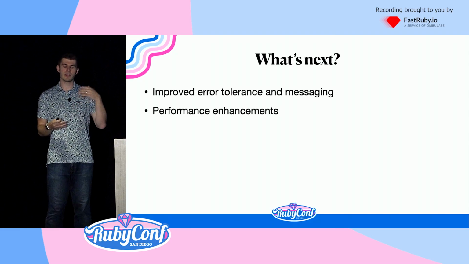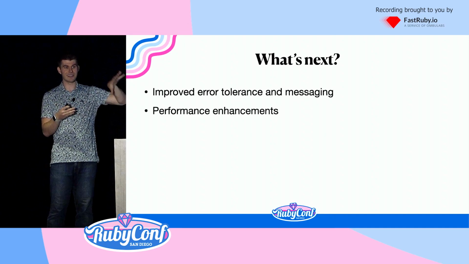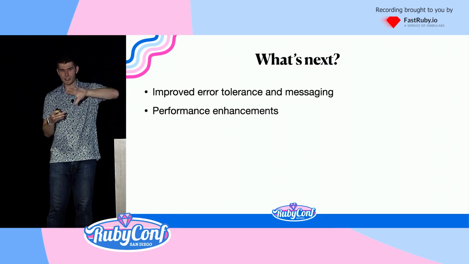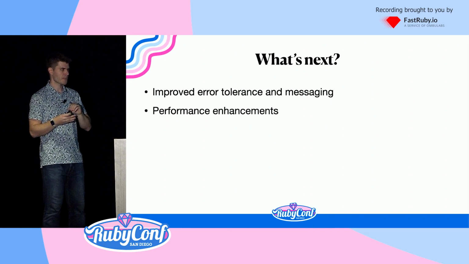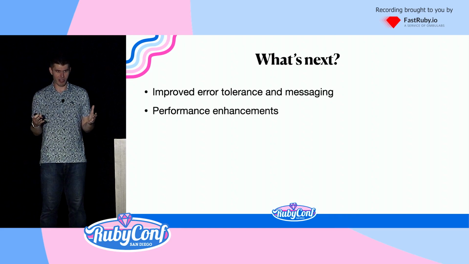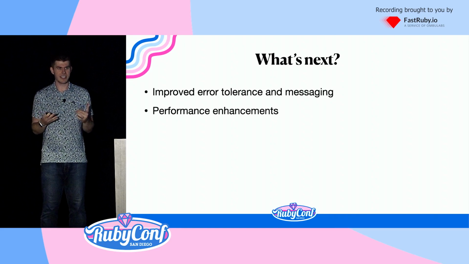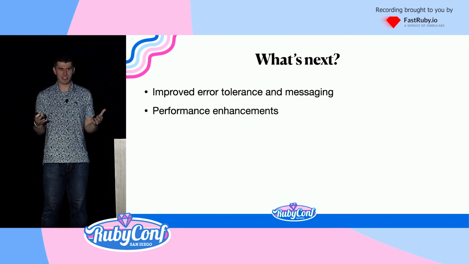What does this mean? It means in order to feed the tokens into the parser, we have to maintain a ton of state in a separate program that effectively controls the parser. The reality is Ruby has an incredibly complicated grammar, one of the most complicated in the world. It's not a context-free language.